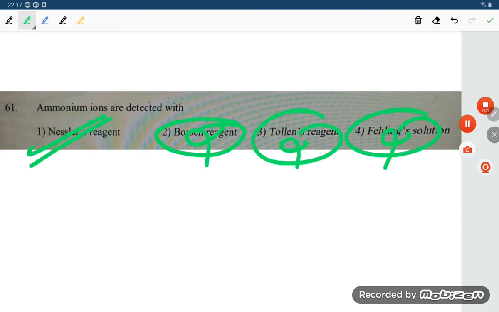Ammonia is always detected by the Nessler reagent. Keep this in mind, student. The Nessler reagent is the reagent which is used to detect ammonia. So this is all about this answer, student.